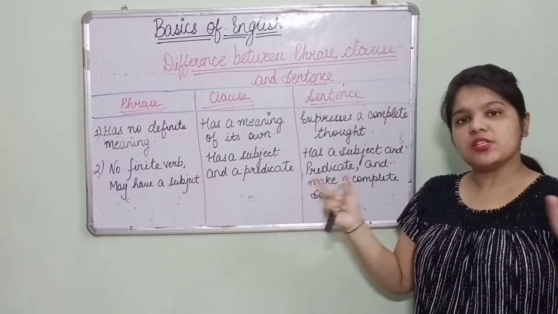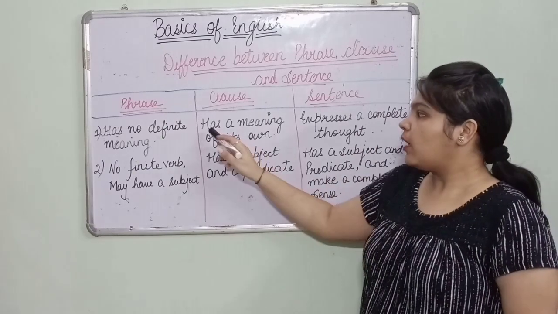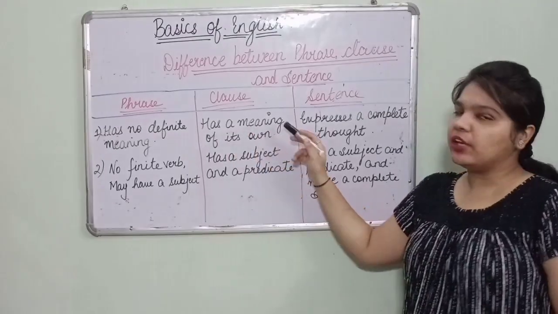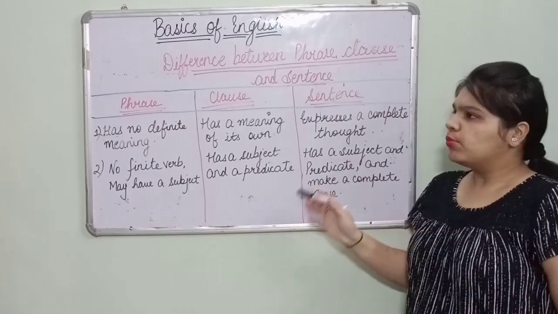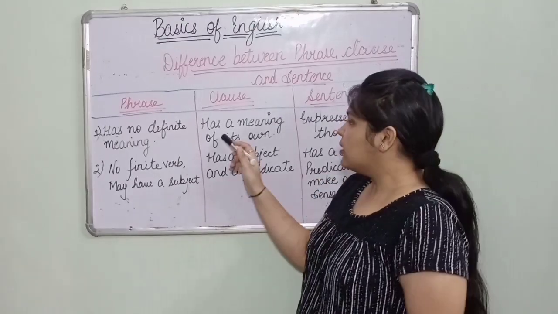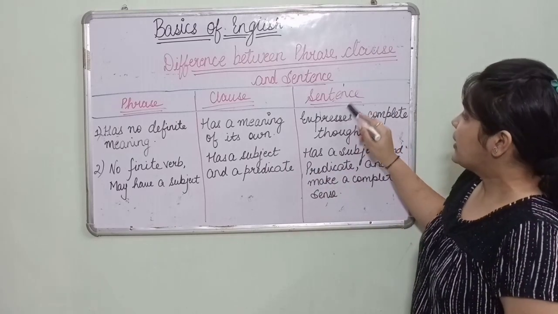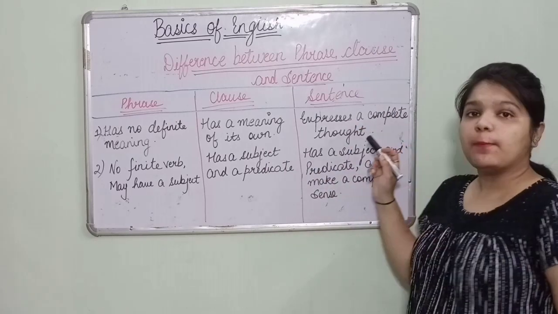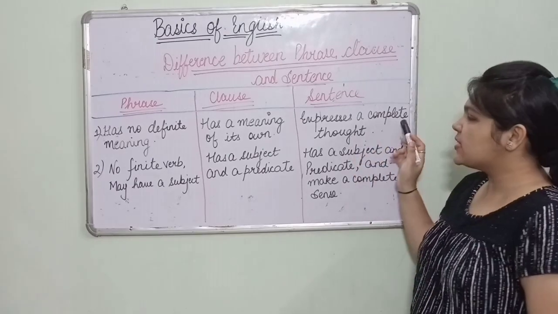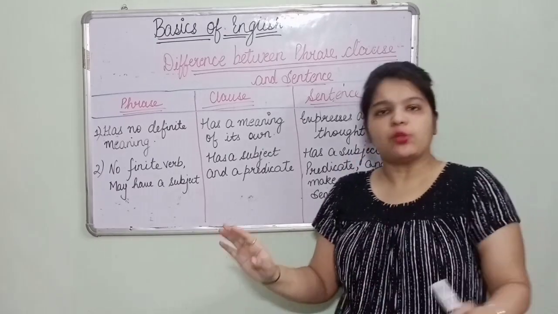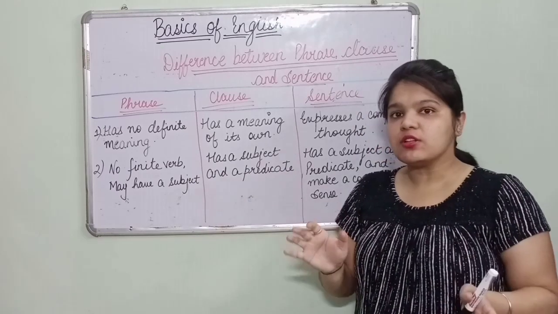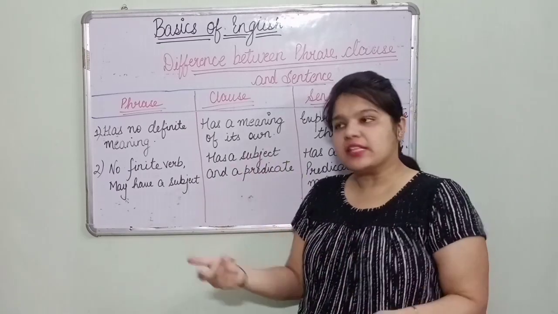These are just a group of words. And a clause has a meaning of its own, not a complete sense, but a meaning of its own. Then a sentence expresses a complete thought. It makes complete sense also.